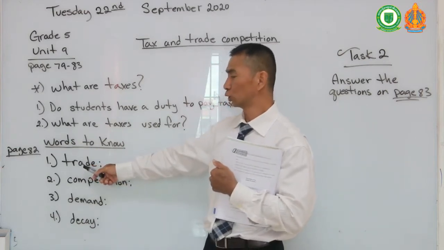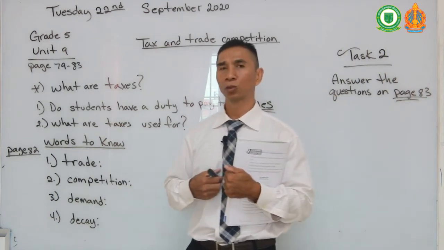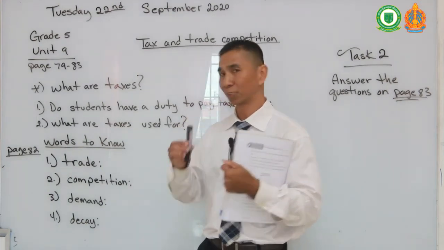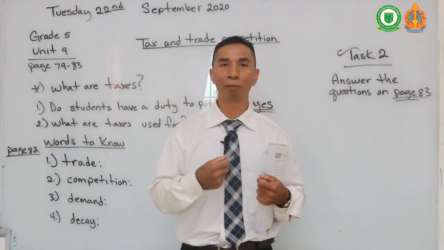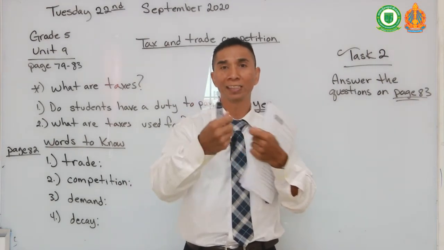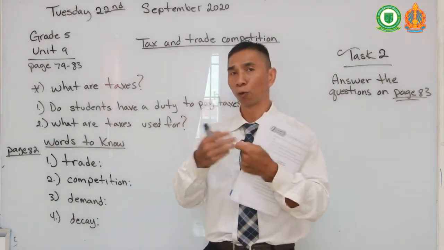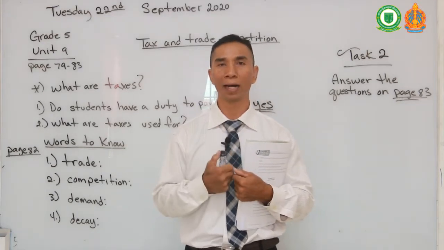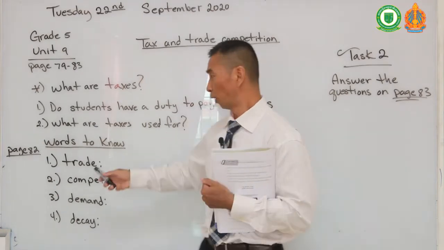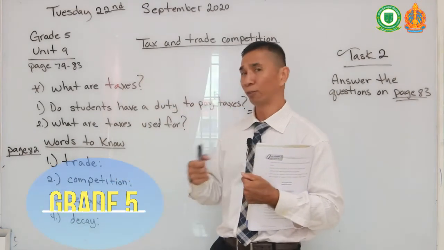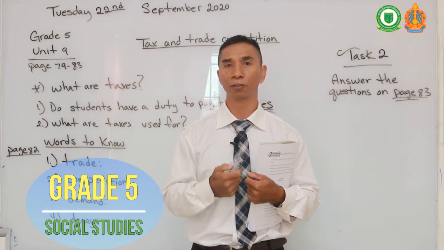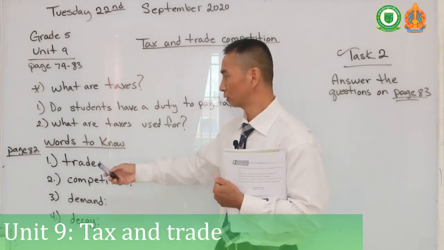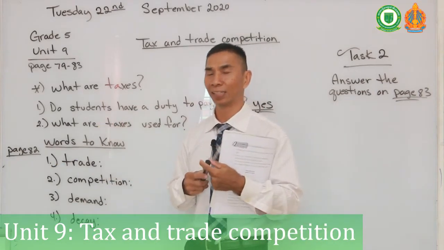The first word is trade. What is trade? Trade is like when you go to a store, we bargain or we trade for our products. Trade is when we exchange things. I have my money and you have a phone. So we exchange the money and the phone for the items. Just for example, if I go to a phone market and I want to buy a new phone, so for a trade in economy, I have to give them something of value for that phone, right? Usually money. So I give them my money and they will give me their phone. So that is what a trade is, when we exchange things.